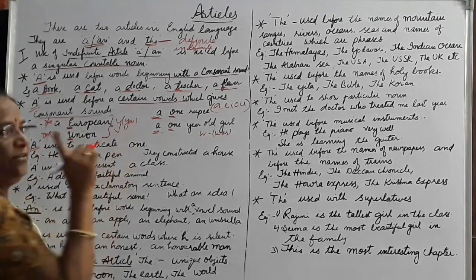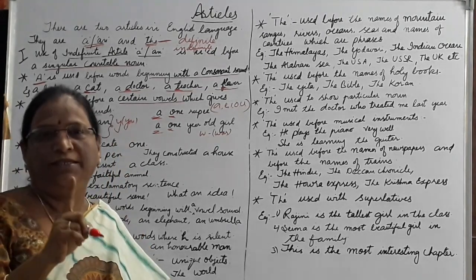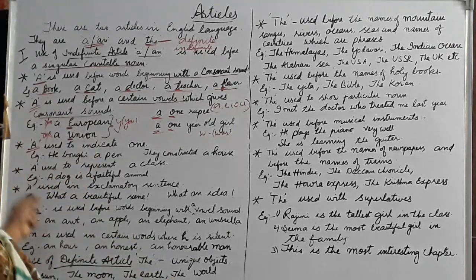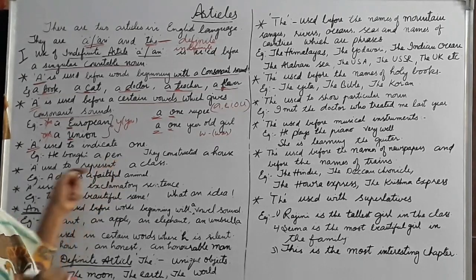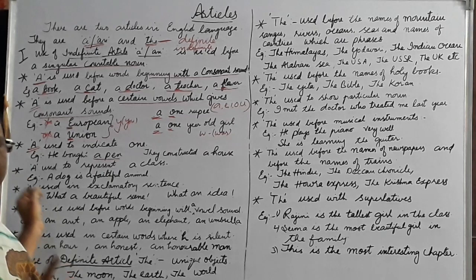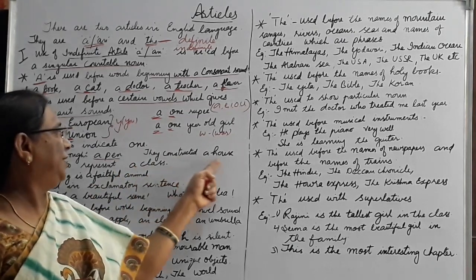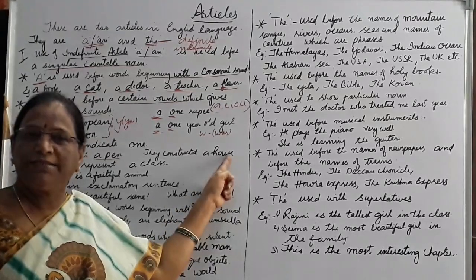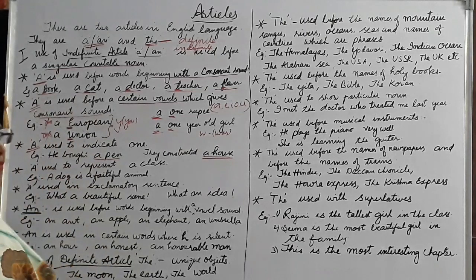Now next, a is used to indicate one. A shows that the noun is one. For example, he bought a pen. A pen means only one pen, not more than one. They constructed a house. A house means only one house. They are talking about only one house.